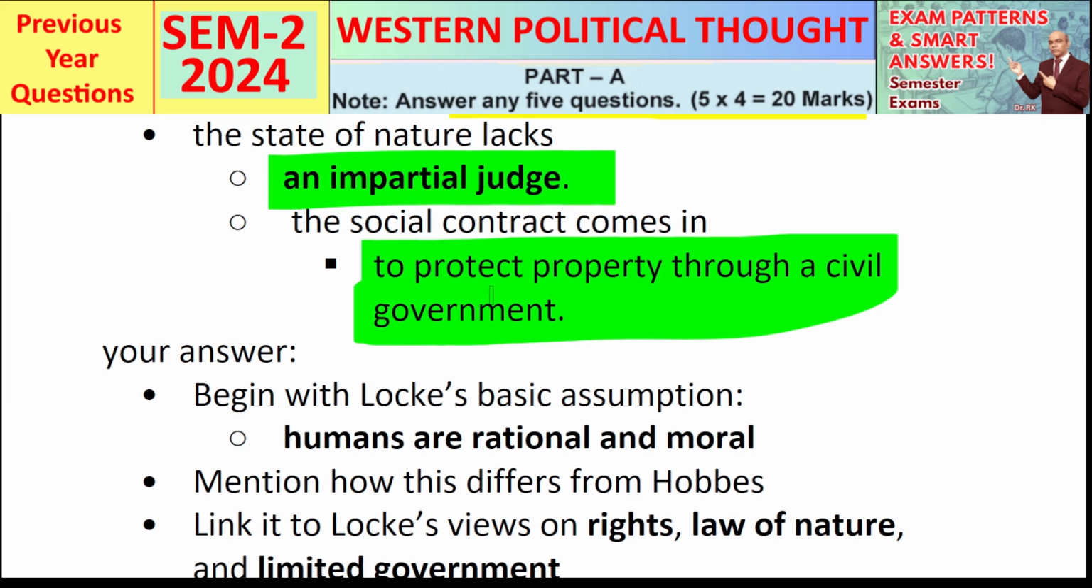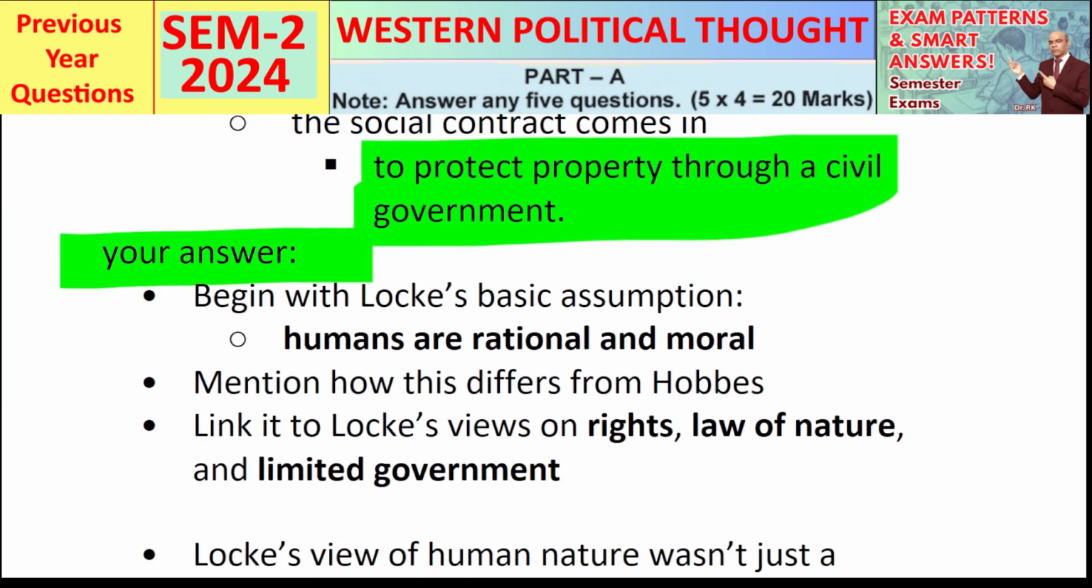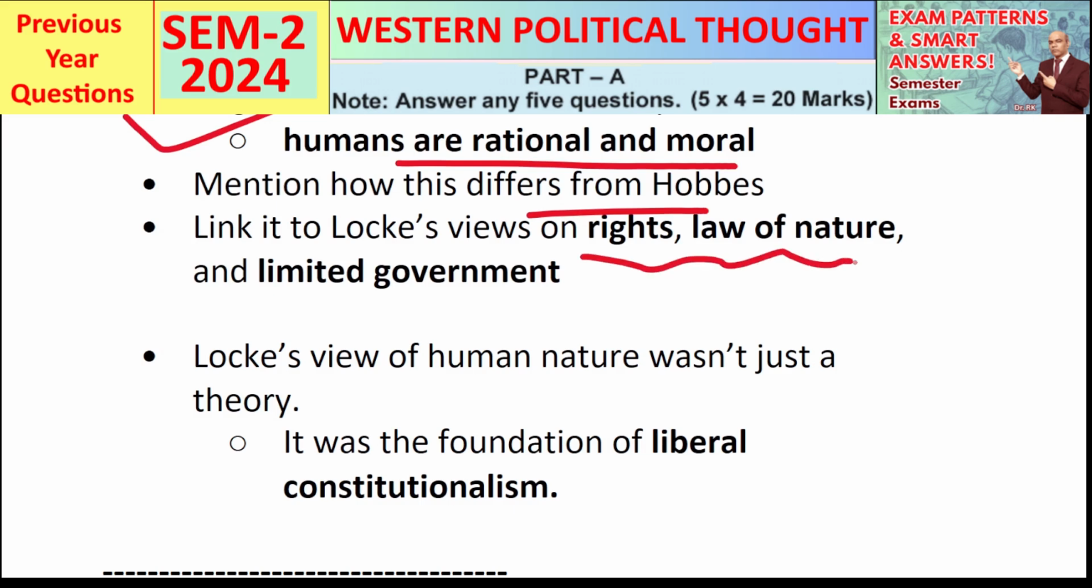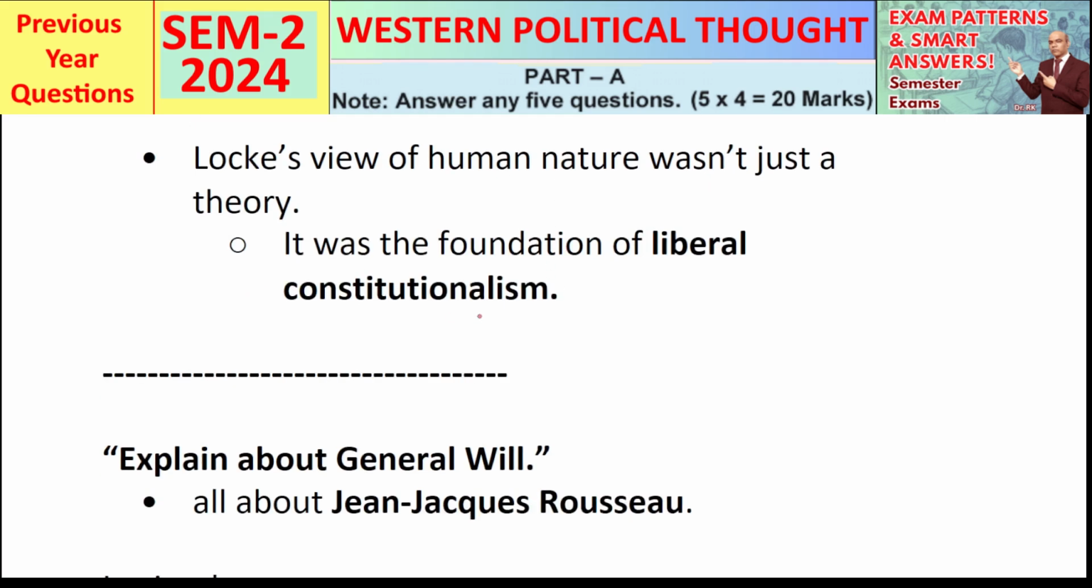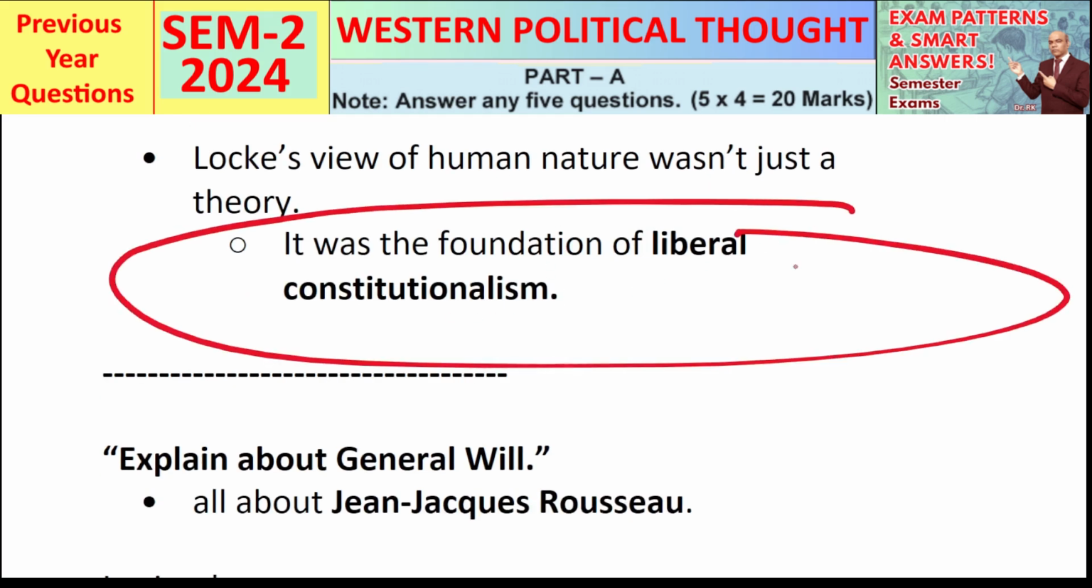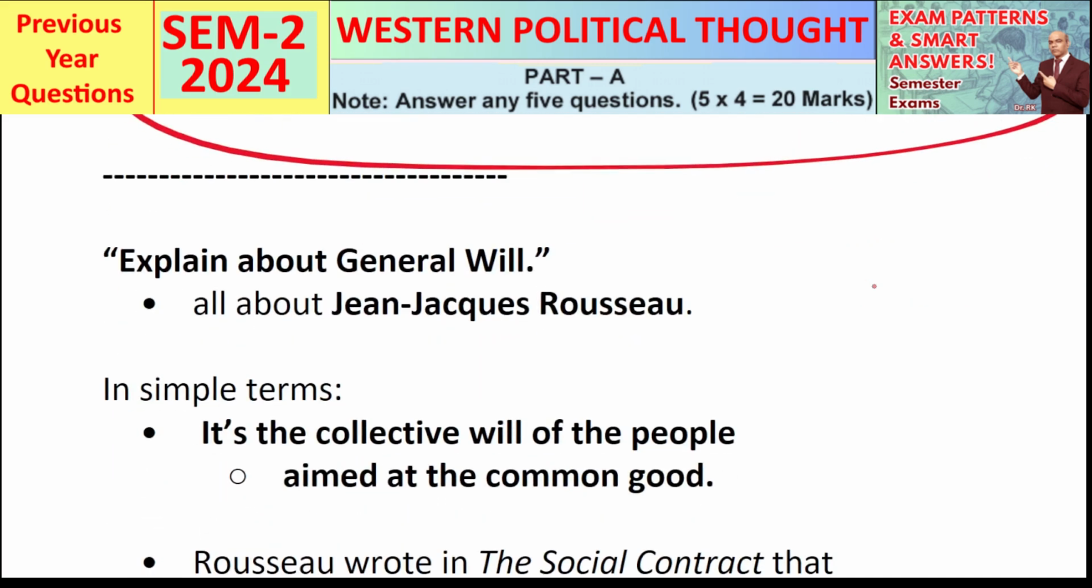So in your answer, begin with Locke's basic assumption. Humans are rational and moral. Mention how this differs from Hobbes. Link it to Locke's views on rights, law of nature, and limited government. Locke's view of human nature wasn't just a theory. It was the foundation of liberal constitutionalism. Alright, let's move on to the next.